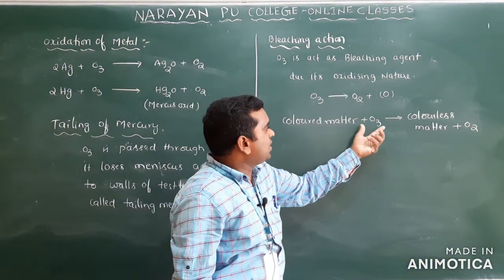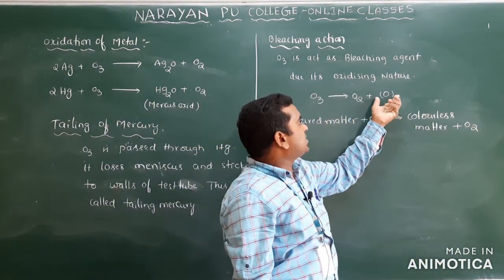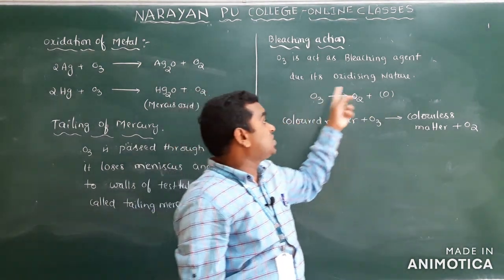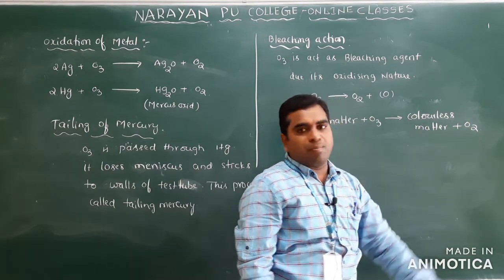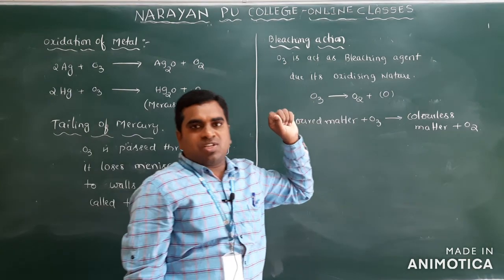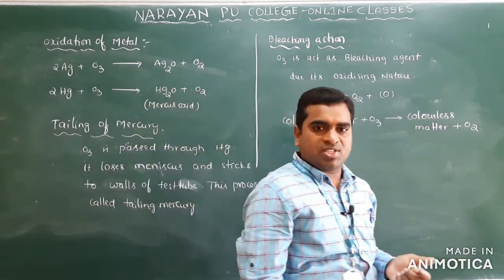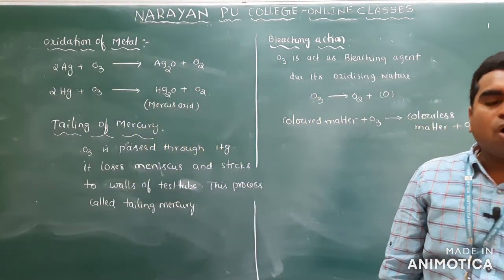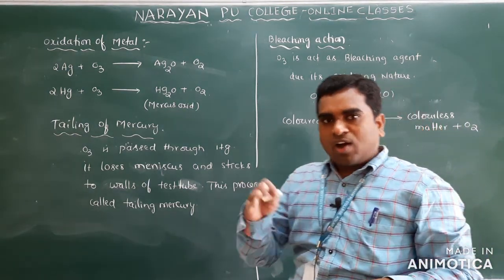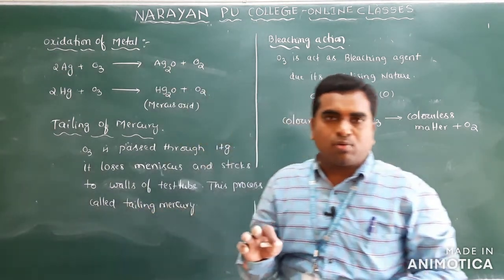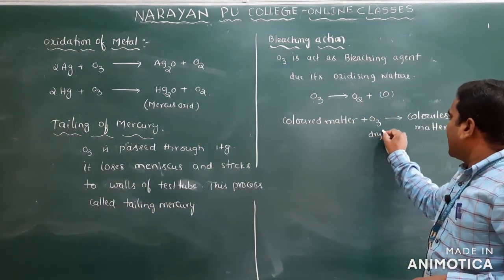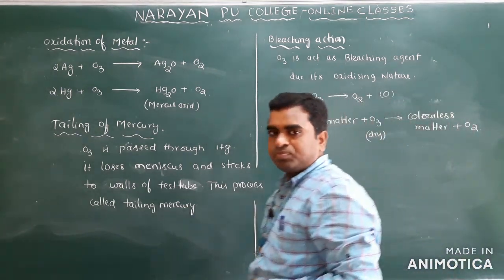Because ozone acts as an oxidizing agent, it provides nascent oxygen to the colored matter, and this colored matter gets oxidized to colorless matter. So this is the bleaching action of ozone. Sometimes they ask in competitive examinations whether the bleaching action is due to oxidation, reduction, or oxidation and reduction, none of the above. You have to choose oxidation. We have to take dry ozone in this case.